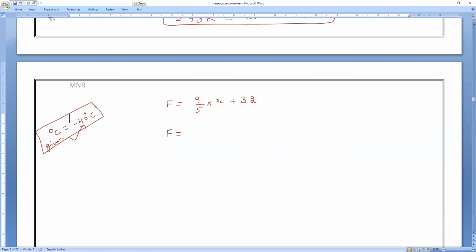So 9 by 5 into minus 40, plus 32. Find the value now. 9 fours are 36, so minus 360 divided by 5. Am I correct, everybody?